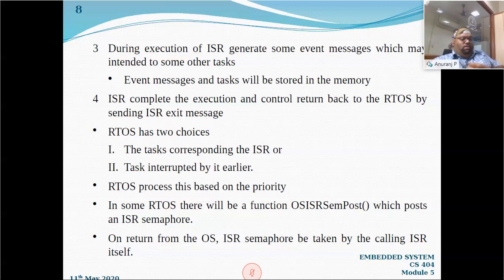And the RTOS is processing this based on priority. That is, it will check which has the highest priority, which task is to be executed first. It is a basic priority operation.